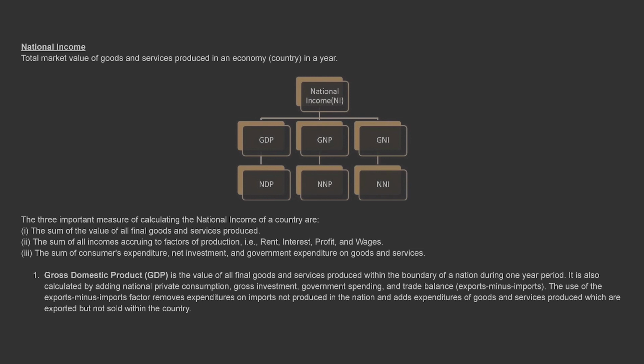1. Gross domestic product, GDP, is the value of all final goods and services produced within the boundary of a nation during a 1 year period. It is also calculated by adding national private consumption, gross investment, government spending, and trade balance, exports minus imports. The use of the exports minus imports factor removes expenditures on imports not produced in the nation and adds expenditures of goods and services produced which are exported but not sold within the country.